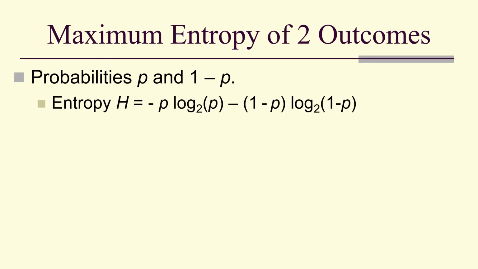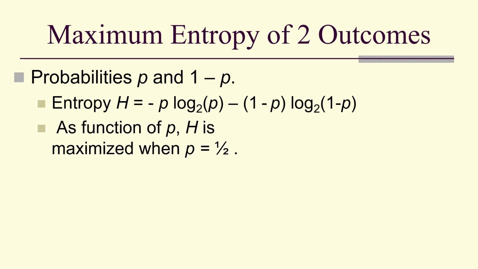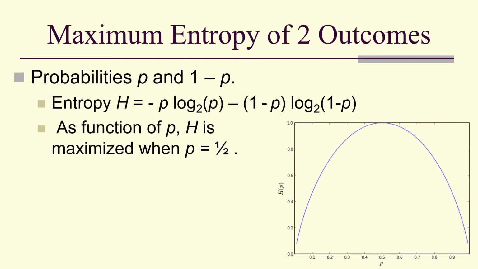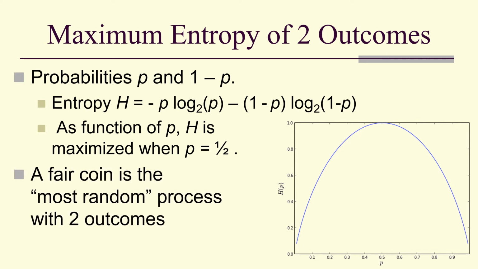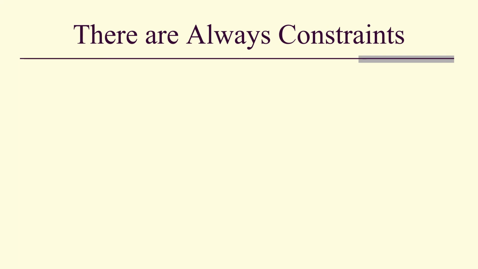The entropy is a function of p, and as a function of p, it reaches a maximum when p is equal to 1/2. Therefore, a fair coin is the most random, or has the maximum entropy, process with two outcomes.